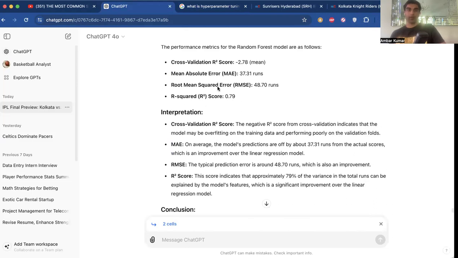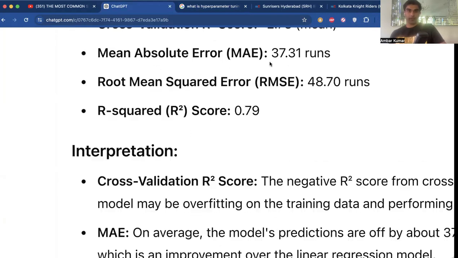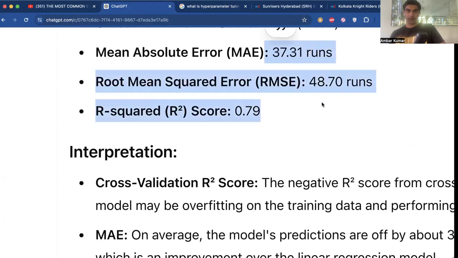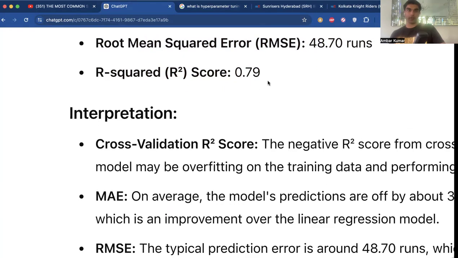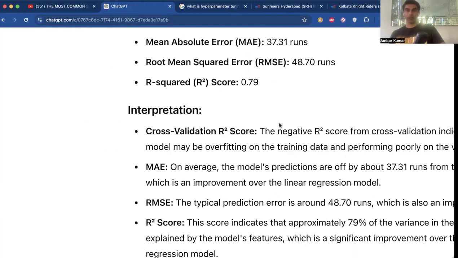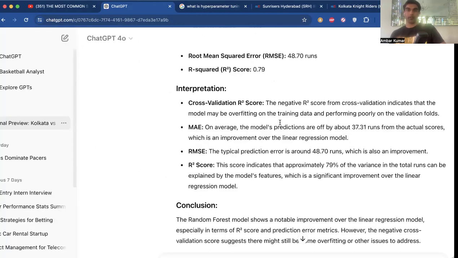matchup tomorrow. So we can see here that the mean absolute error is at 37 runs, and earlier it was at 63 runs, and the squared error has dropped from 82 runs to 48 runs, which means our margin is very close. Our R squared means that our prediction value to the actual probability value is 79%, which is a huge increase from 39%.